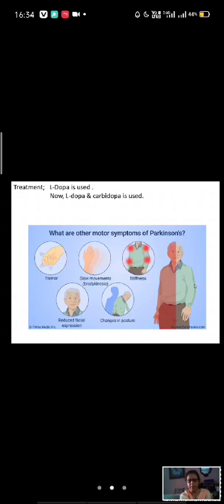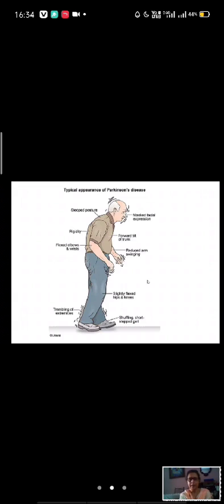Okay, this is the treatment of basal ganglia disorder. Now you see, this is the typical appearance of Parkinsonism: masklike facial expression, forward tilting, tremor, reduced arm swinging, and rigid like a lead pipe. Elbows and wrists are flexed, and this is rigidity.